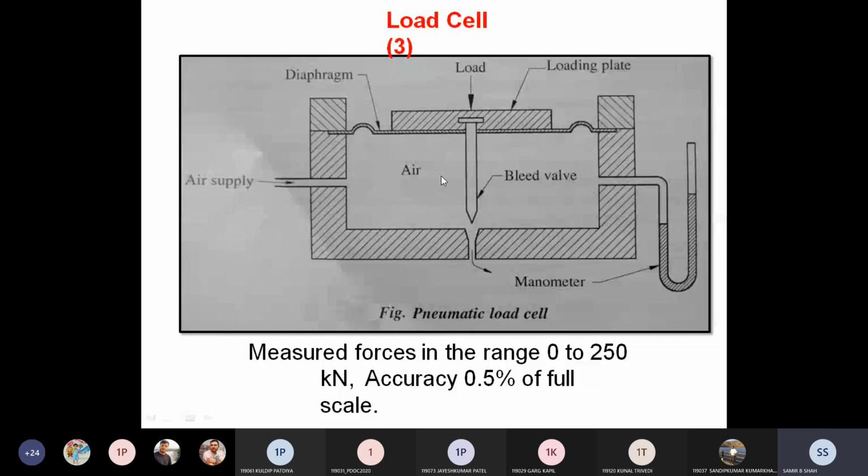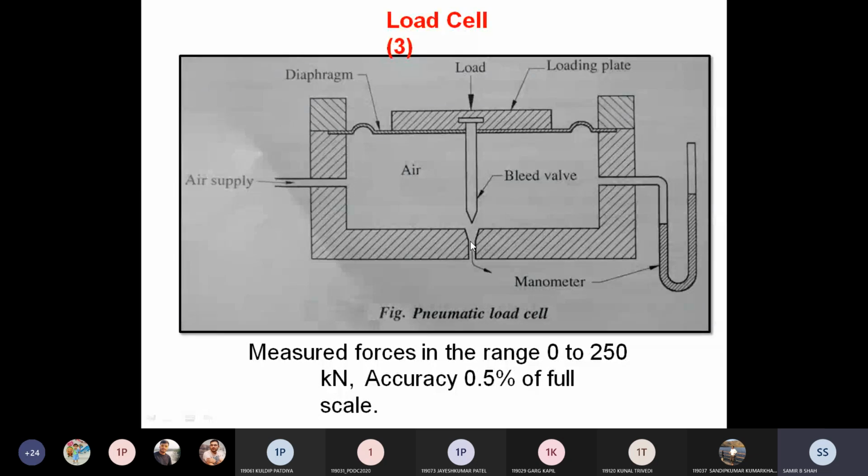From this left side, we give a supply of air with the help of an air compressor, so air is continuously supplied. On the opposite side, we attach one manometer, and there is one space at the middle portion in the bottom where we adjust the bleed valve.